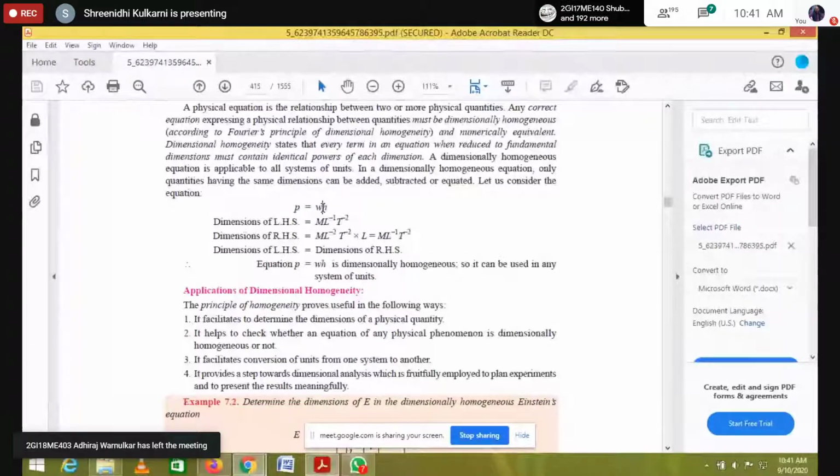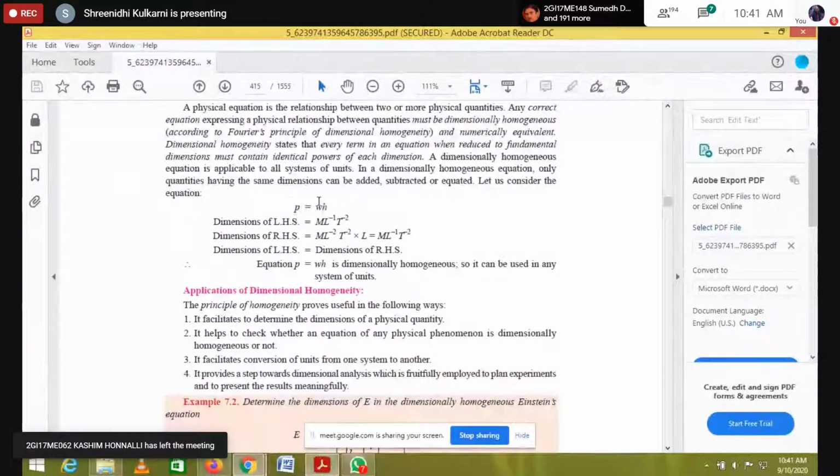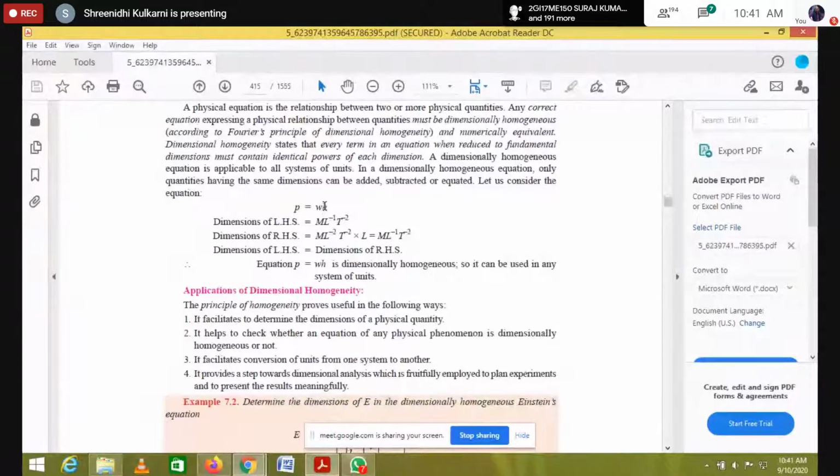Area is in meter square, and velocity is in meter per second. Meter is in terms of L and second is time.